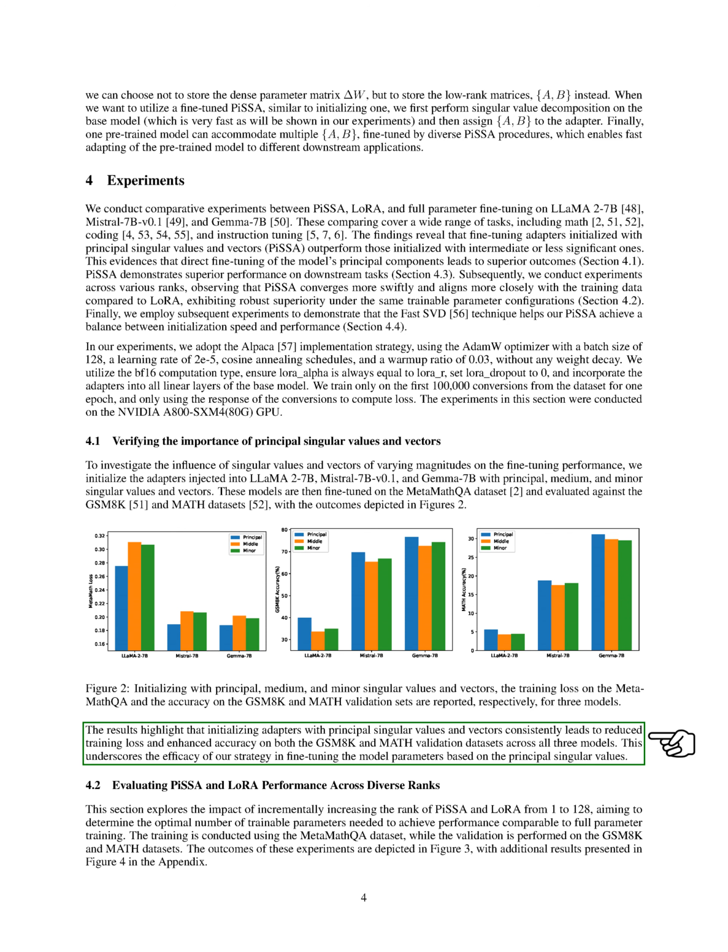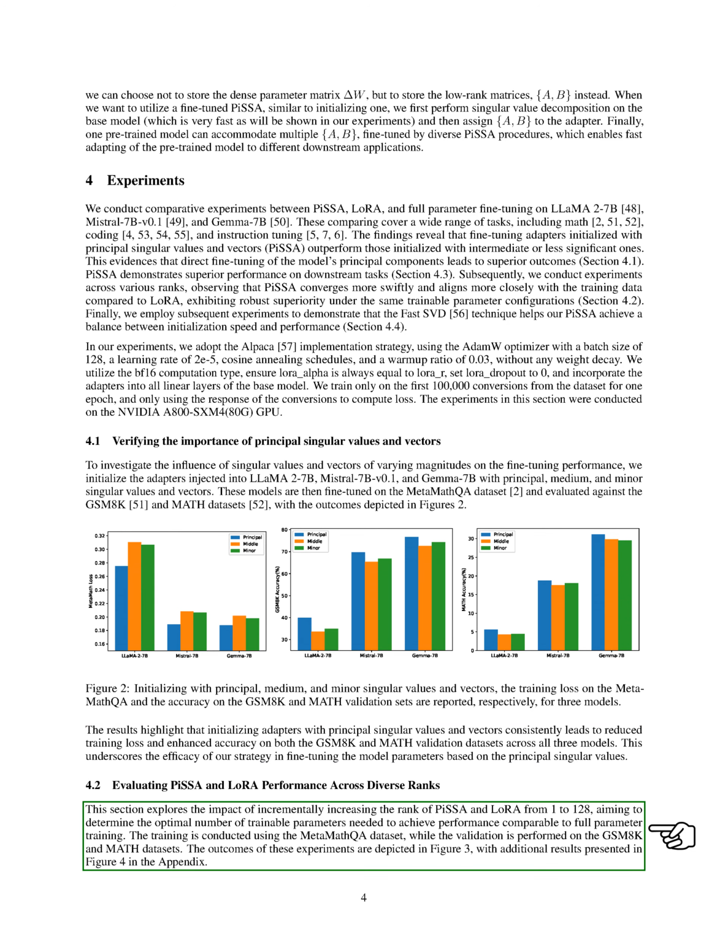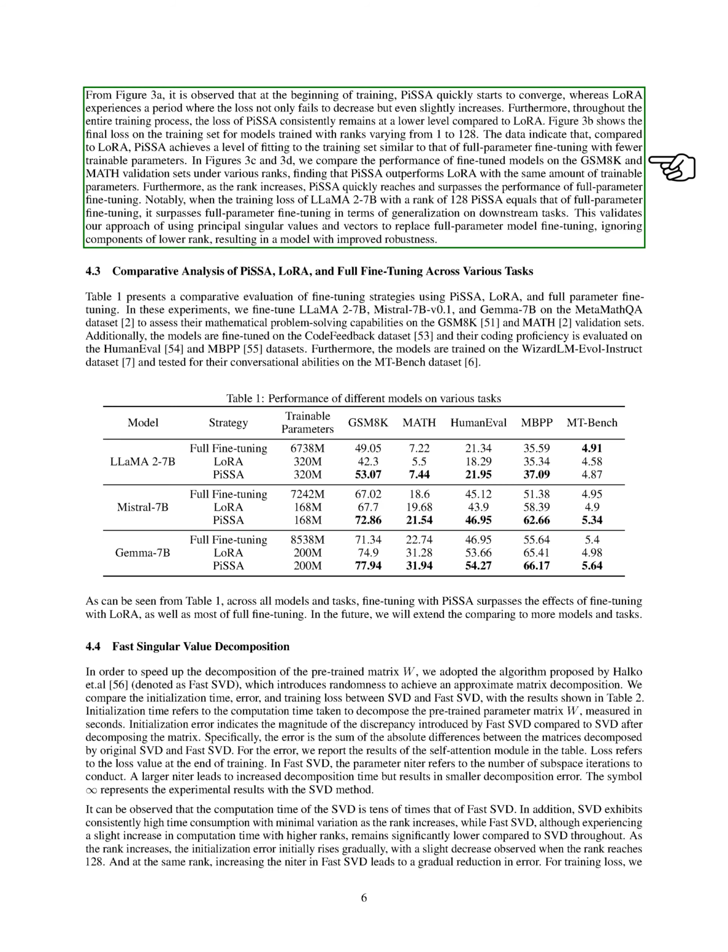We then evaluated the performance of PiSSA and LoRA across different ranks from 1 to 128. The training was done on the MetaMathQA dataset, and validation on the GSM8K and MATH datasets. PiSSA quickly converged at the start of training, while LoRA initially experienced a period where the loss did not decrease.